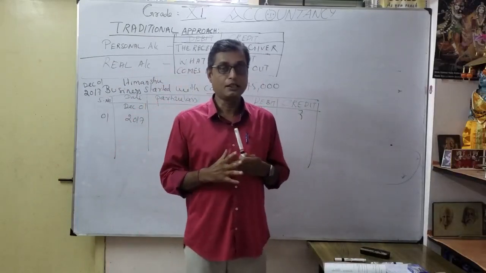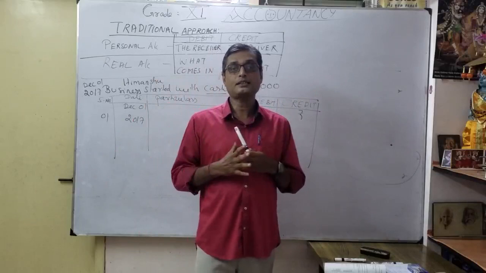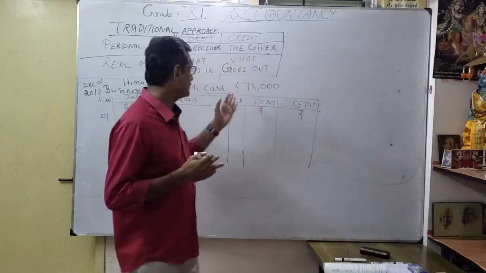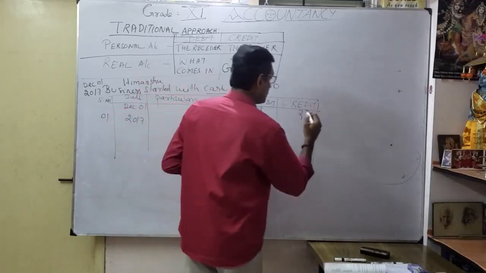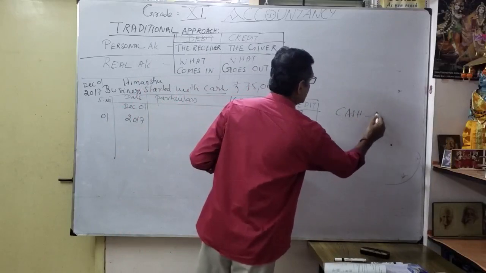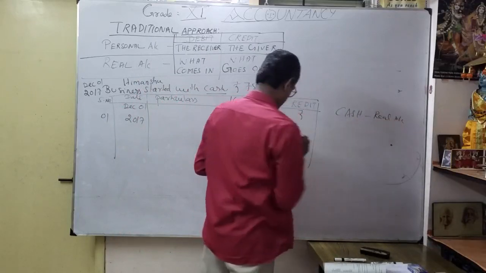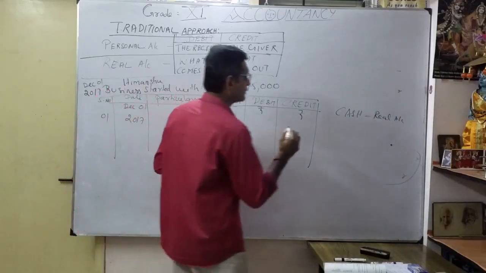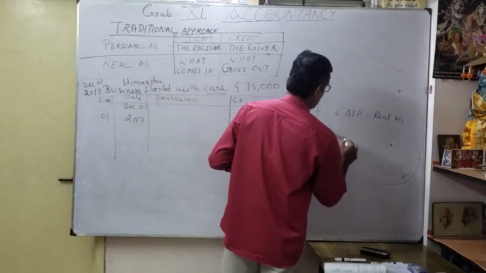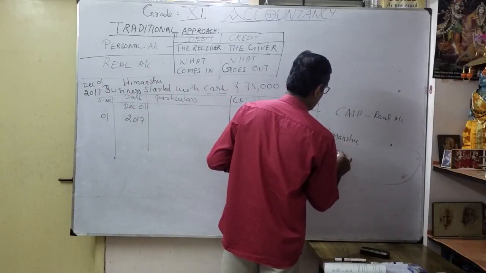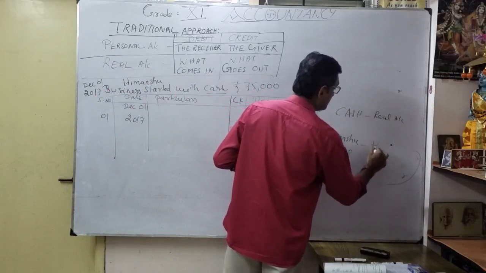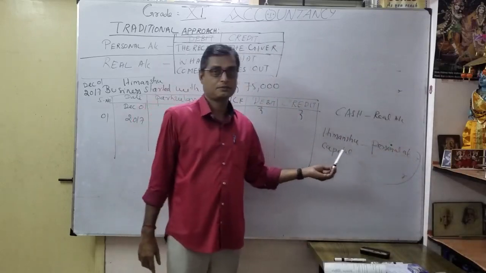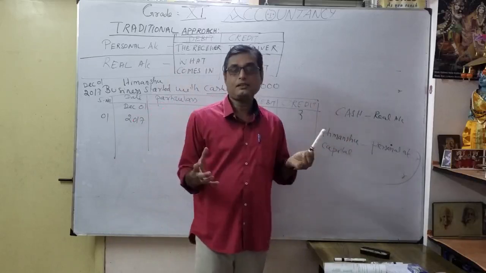So how to form the journal entry? Listen carefully. We got cash. You have to identify first whether it comes under personal account or real account. Cash comes under real account. Thereafter, who contributed the capital? Himanshu. So you can write Himanshu capital. You contributed the capital, so it comes under personal account. It's very, very important.